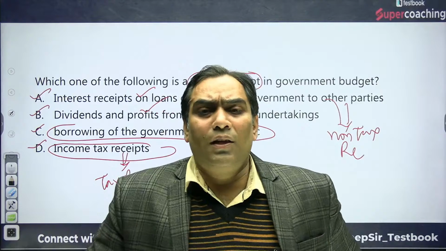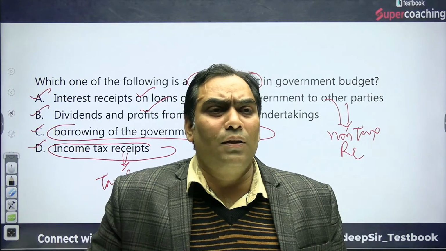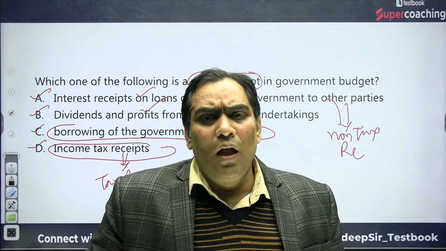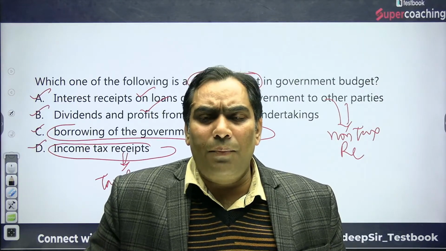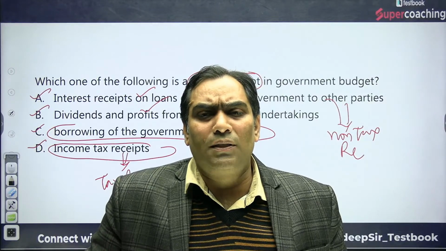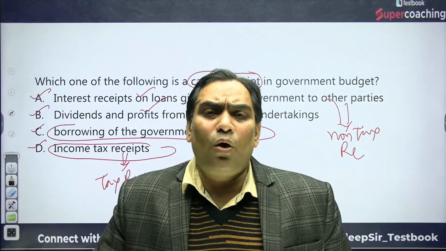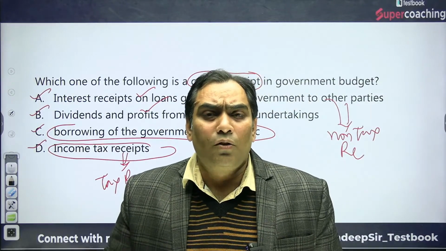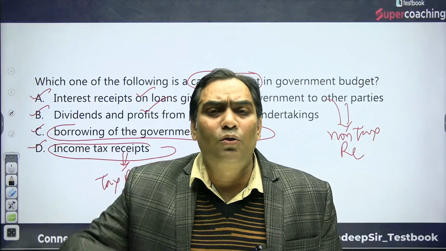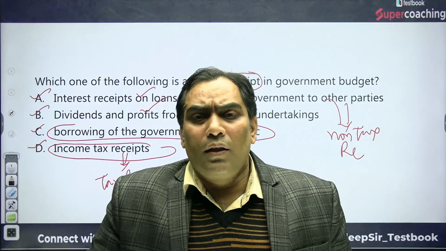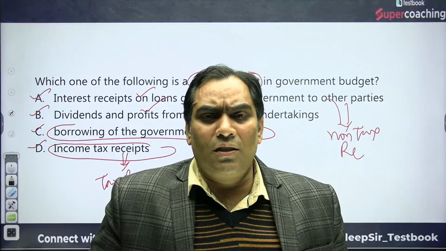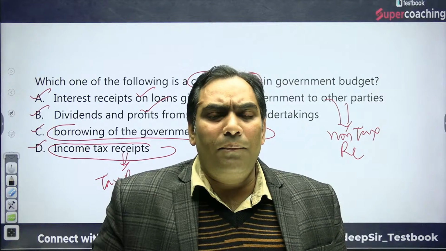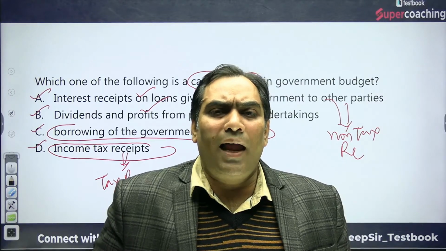So through option C, government is undoubtedly going to get the funds. That means government is going to get the money, but because government is taking loans, its future liability is going to increase. What I talked about earlier is that the nature of capital receipts is such that government will get the funds, but because of those funds, either government's assets will decrease or government liability will increase.